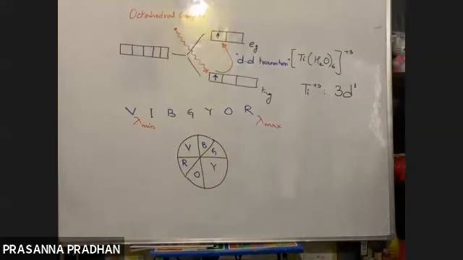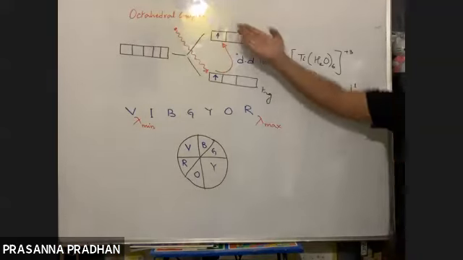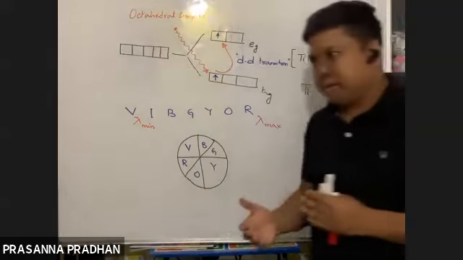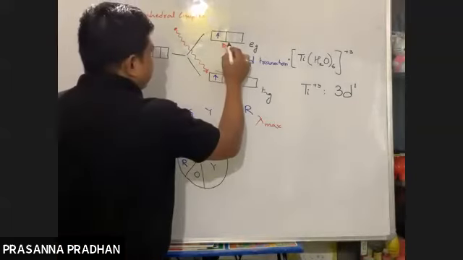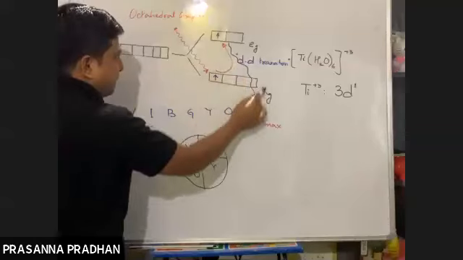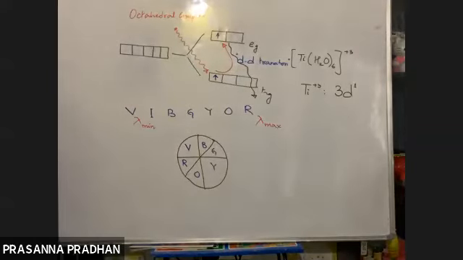Obviously, it must return to the ground state. On returning, it emits some radiation, and depending upon the wavelength of the light emitted, we observe the color of the complex.